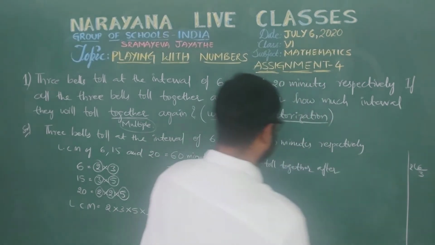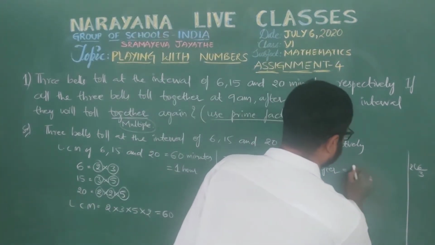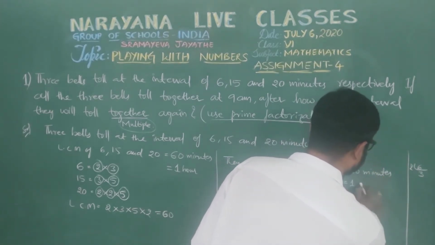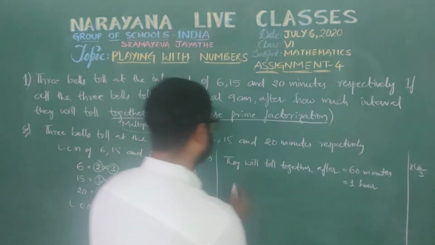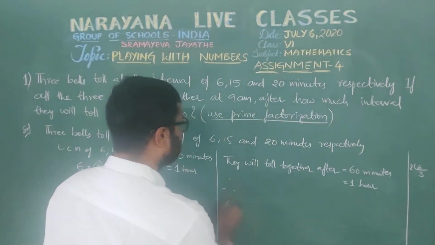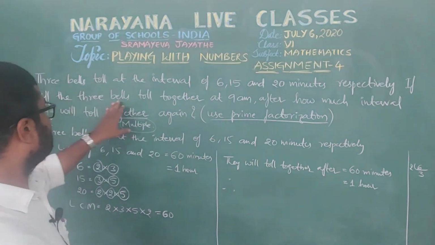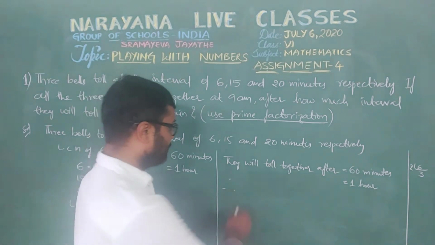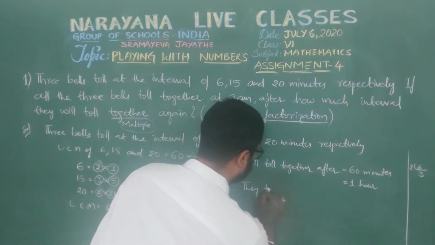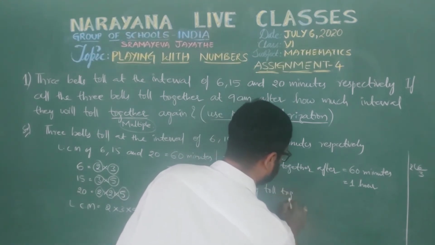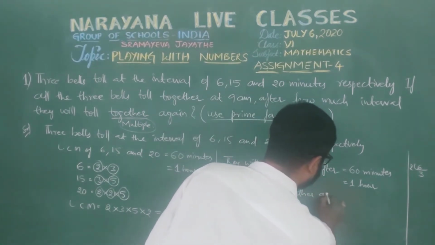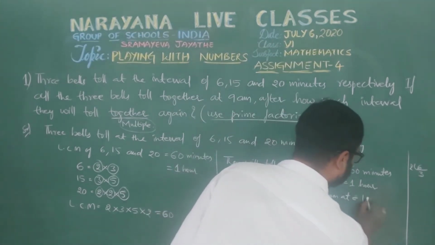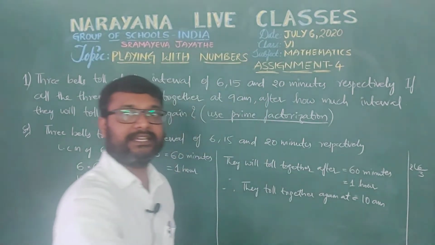After 60 minutes, that is 1 hour. Therefore, if all 3 bells toll together at 9 AM, then after 1 hour they toll together again at 10 AM.